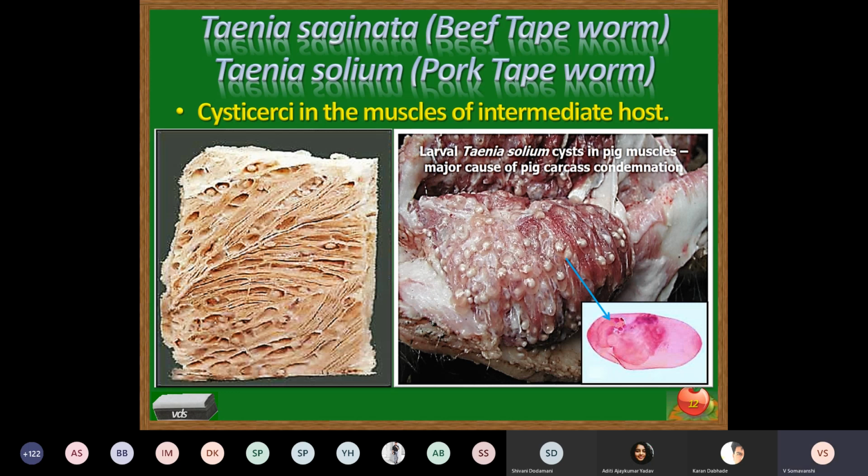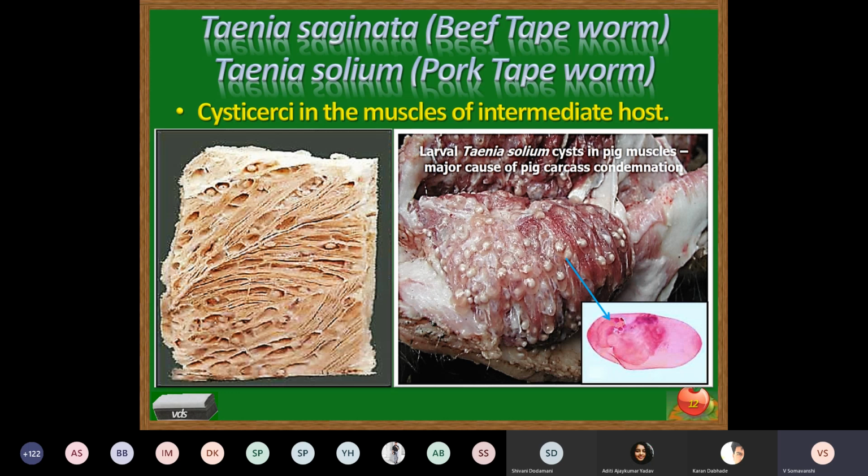And when it gets attached to the surface of the intestinal wall, it feeds on the intestinal nutrients, and slowly the body starts undergoing strobilation, segmentation, more and more segments are produced and mature. Later on, after fertilization, they go on producing a large number of eggs which are pushed up into the uterus, and the segment becomes gravid as it descends downward.